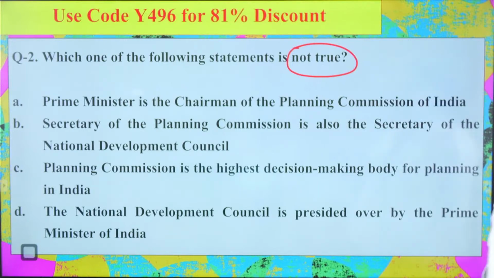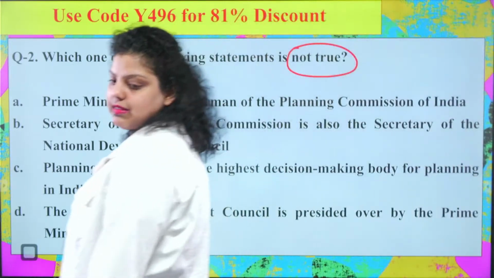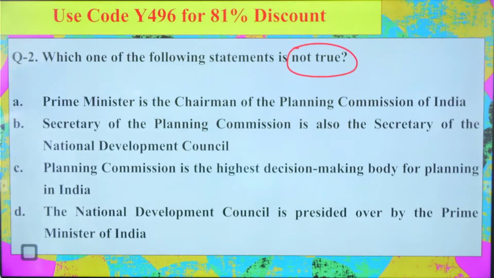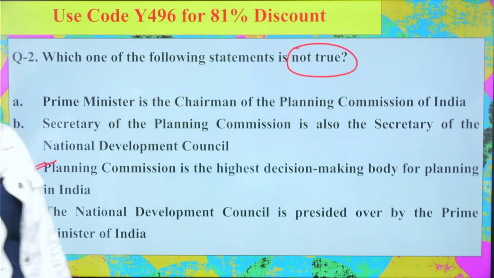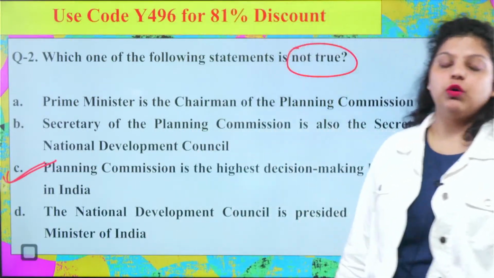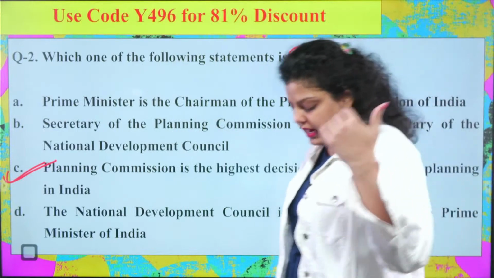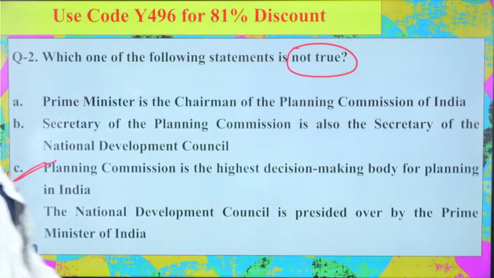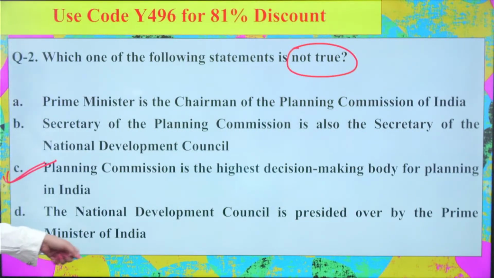The right answer for this particular question is simply option C. Srinivas sir is here, so he is saying C, very good. Planning Commission is not the highest body regarding the planning in the country. Planning Commission was not the highest body and now also it is not available. So the right answer will be option C.